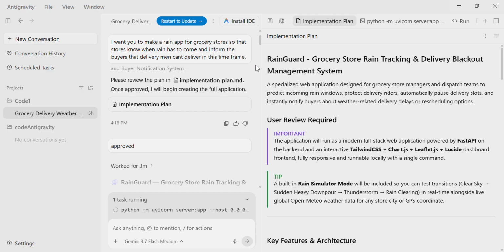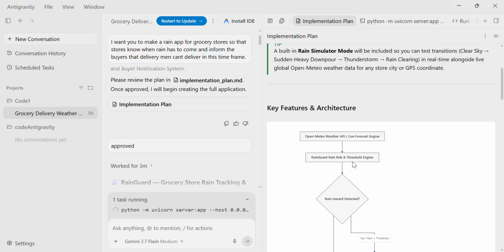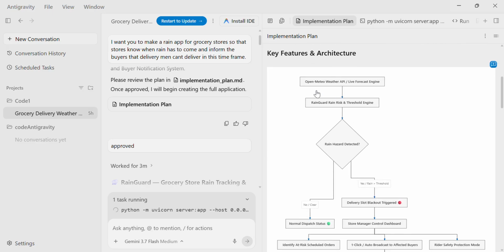I just wrote this prompt. It intelligently wrote Rain Guard. It gave it a name. Then it said grocery store rain tracking and delivery blackout management system. It is ideally what I was thinking, what I wrote, and even what I couldn't write. It understood those things that I didn't write.